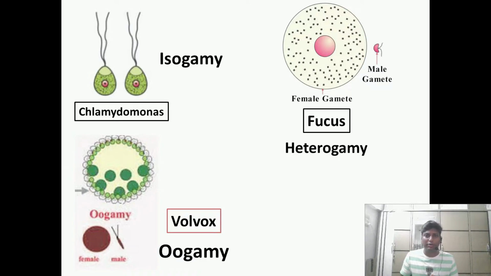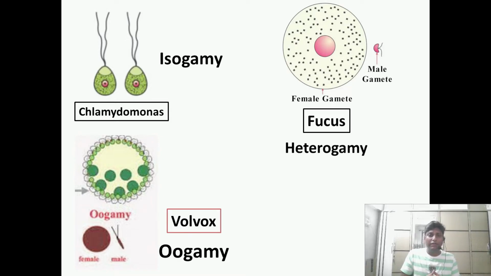The third type of sexual reproduction over here, as we can see, the example is Volvox. Now in case of Volvox, both the gametes are again different. But let me tell you, in this case, the male gametes are generally smaller as well as motile. Motile means they can actually move because they have flagella, dear students. Whereas the female gamete is static. Static means it cannot move, and the female gamete is larger. So generally the male gamete swims towards the female gamete. Such a type of sexual reproduction is known as oogamy.